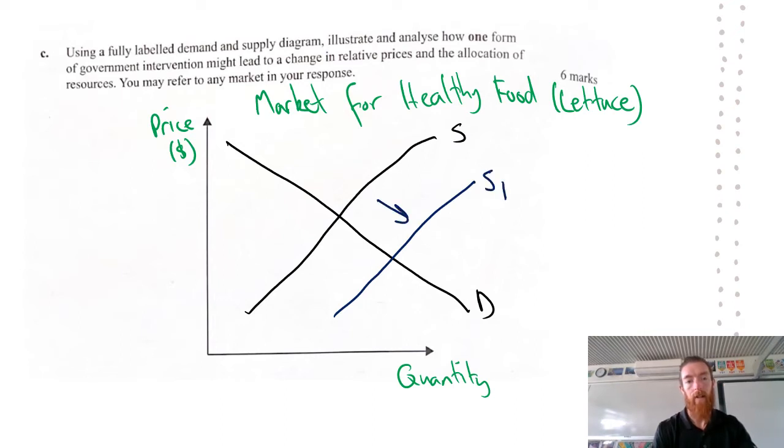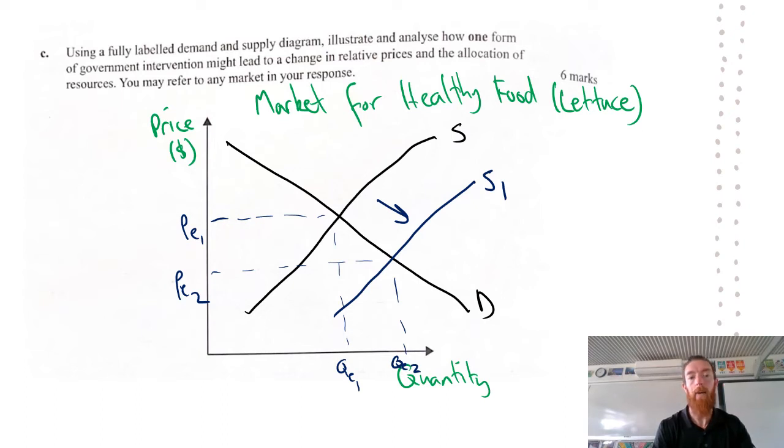there and would move from PE1 and QE1 to eventually getting to PE2 and QE2. That's hopefully all you're going to need in your diagram overall. Then you have to talk about how it might lead to a change in relative prices and the allocation of resources. So in this case, what's going to end up happening here is that the relative price is that we're